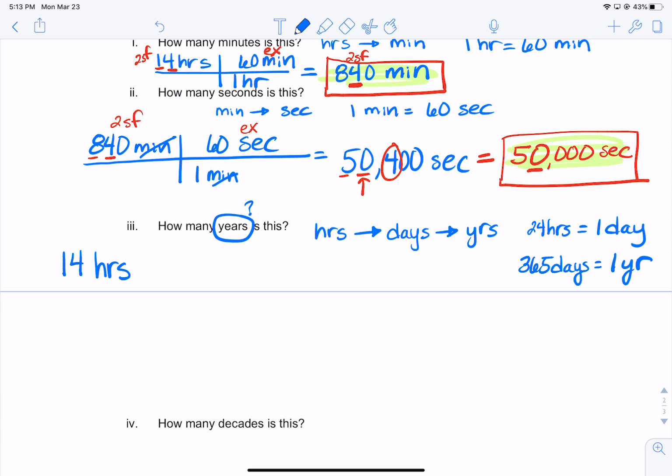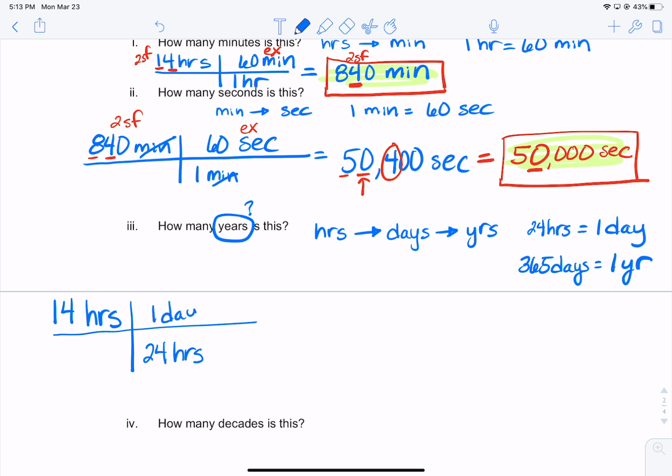All right, let me move this down. Okay, so 14 hours, and I know that there is 24 hours in 1 day, and I know there's 365 days in 1 year.